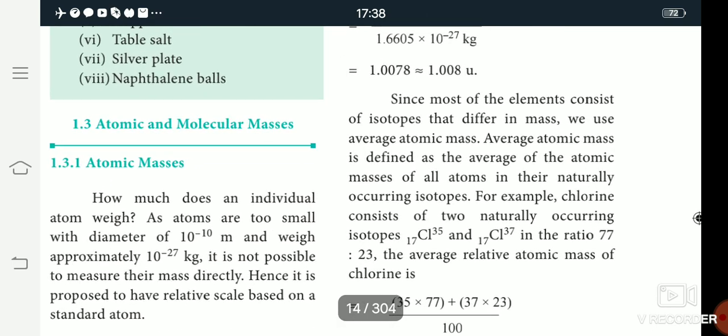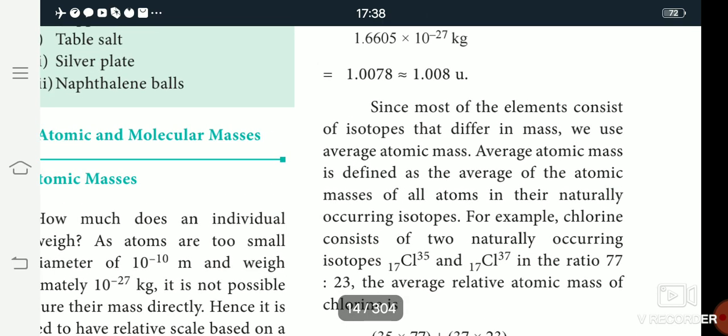Okay children, average atomic mass is defined as the average of the atomic masses of all atoms in their naturally occurring isotopes. Some elements have the same atomic number but different atomic mass numbers, so you calculate the average atomic mass. So isotope means same atomic number.